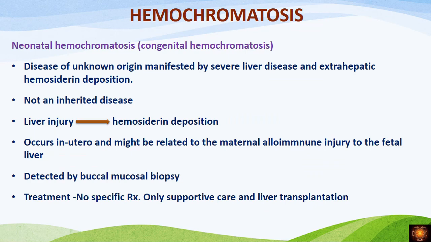Then the condition called neonatal hemochromatosis. Now this neonatal hemochromatosis is not an inherited disease, but it occurs in neonates because the fetus has damage to the liver in utero itself. In utero, you have liver damage because of maternal alloimmune injury. When there is damage of the liver in utero, obviously the production of hepcidin is affected, and the neonate develops hemochromatosis. Slowly he'll develop all the features of hemochromatosis, but this is not an inherited disorder. This can be detected by buccal mucosal biopsy, and the treatment for this is liver transplantation.